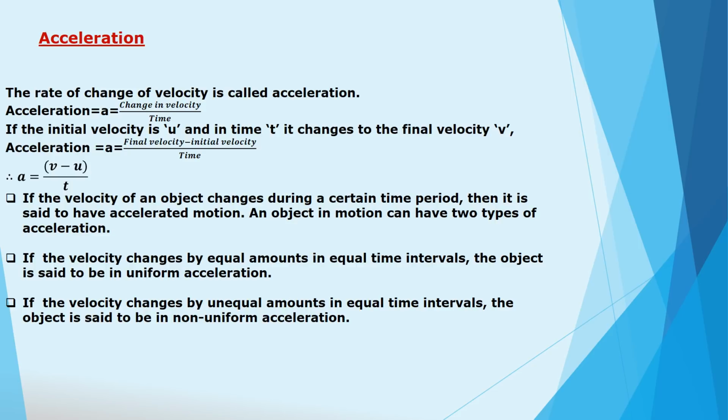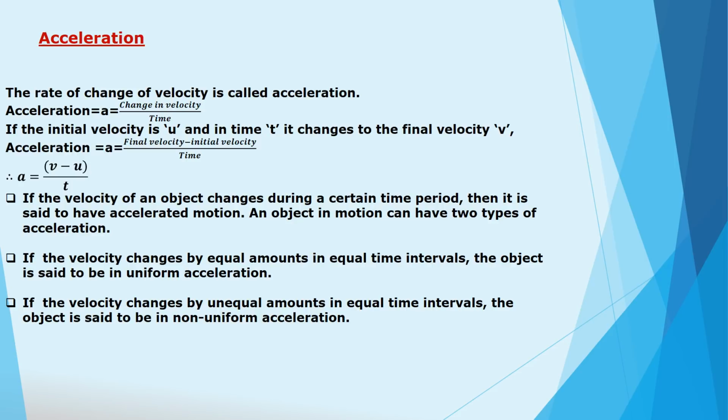So, acceleration is equal to change in velocity upon time. If the initial velocity is u, in time t, it changes to final velocity v. And therefore, acceleration is equal to final velocity minus initial velocity upon time. Therefore, a is equal to v minus u upon t.